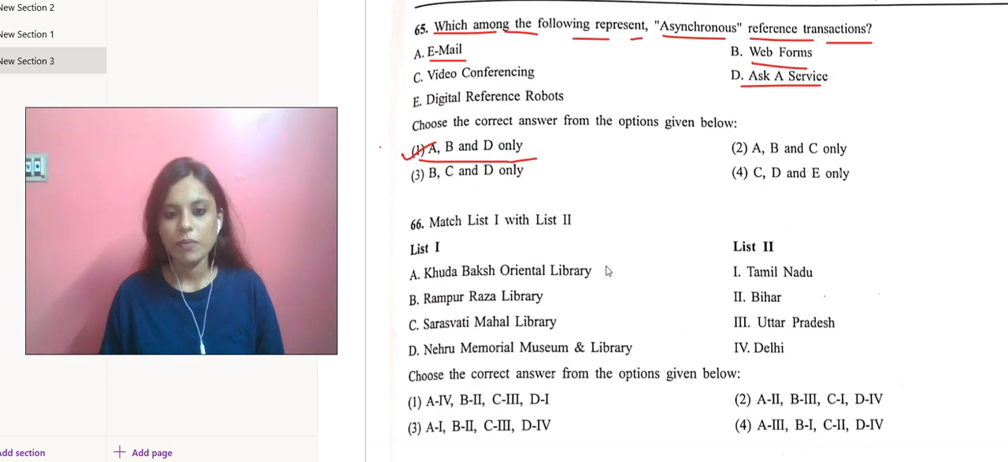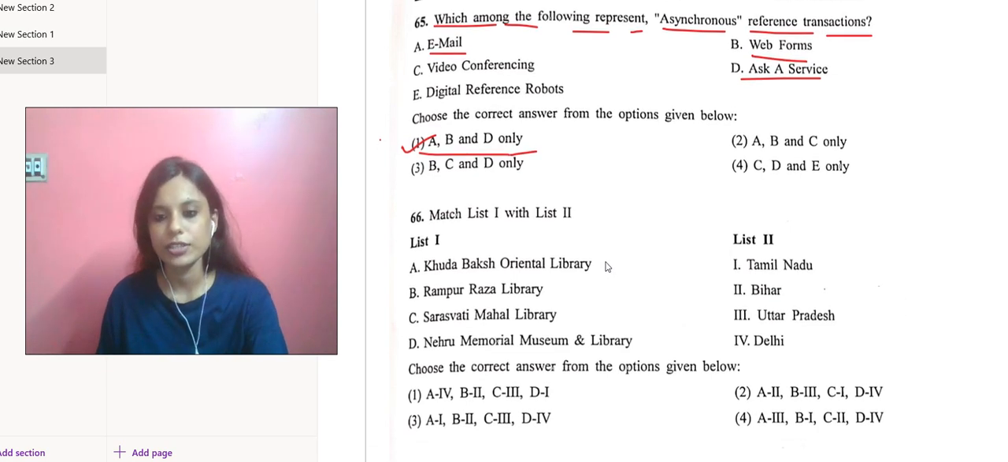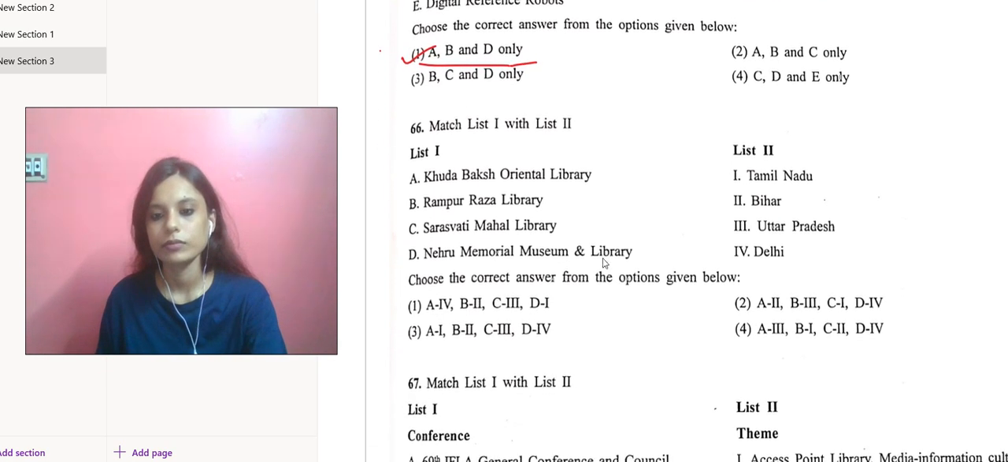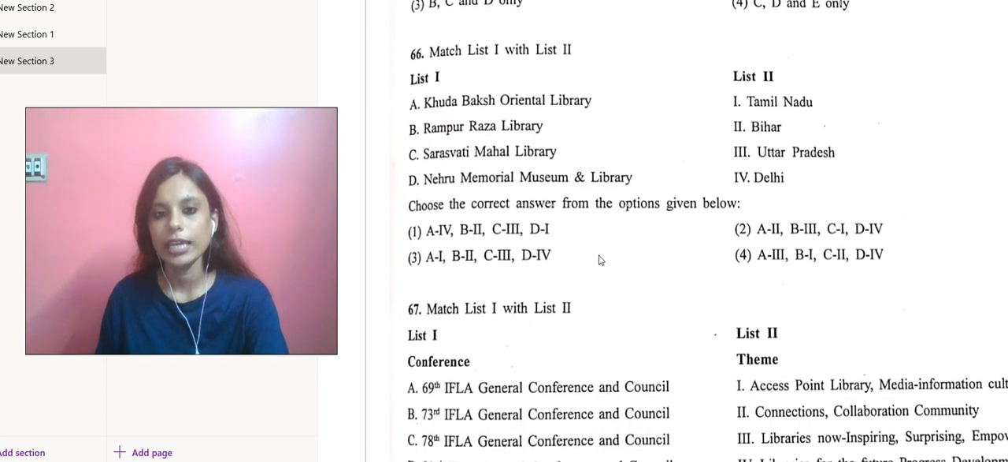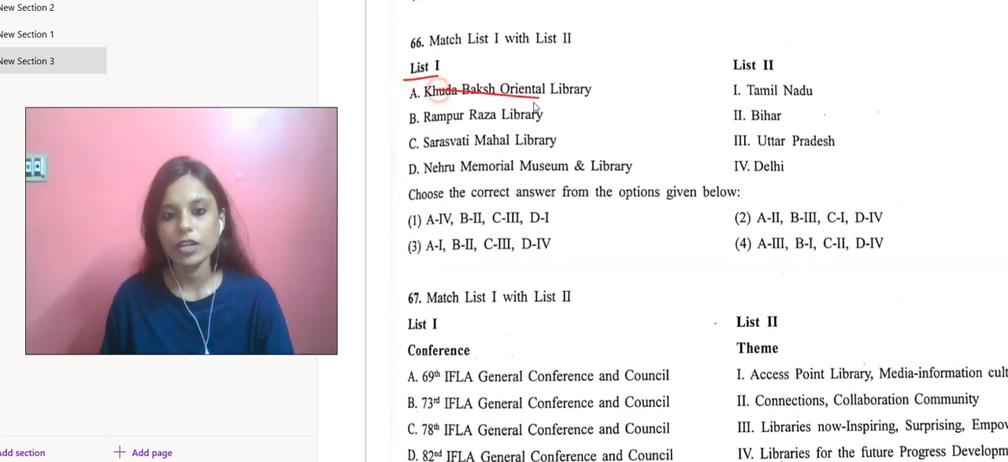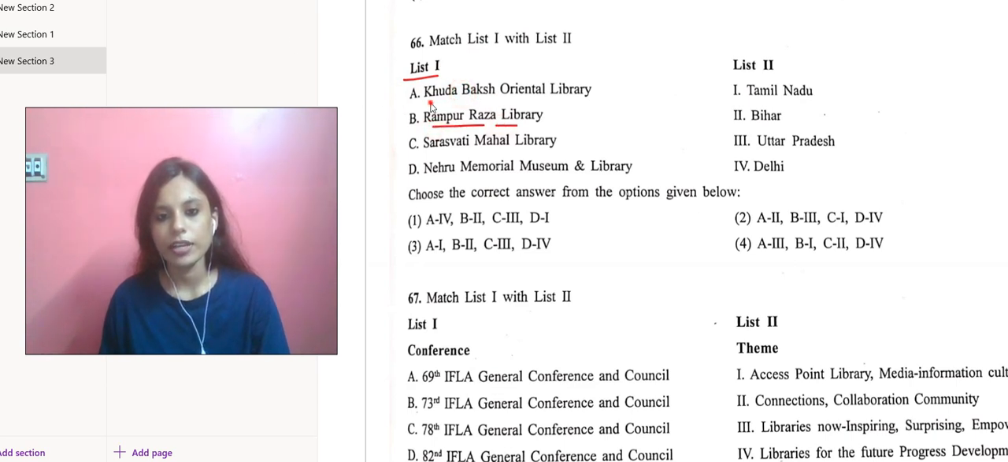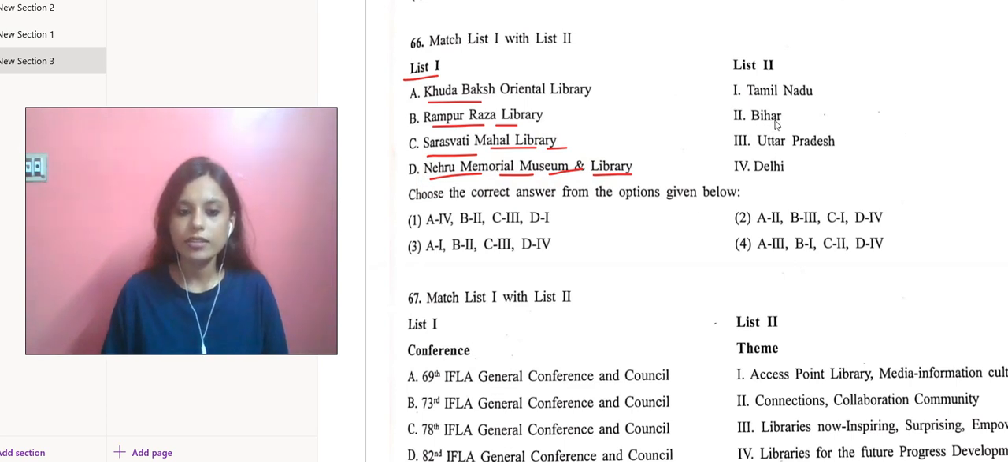Next, we have to match list 1 with list 2. In list 1, we have Khudabakhsh Oriental Library. Then secondly, we have Rampur Raza Library. Then we have Saraswati Mahal Library, Nehru Memorial Museum and Library. Okay, so where is it located? That only we have to correctly put.